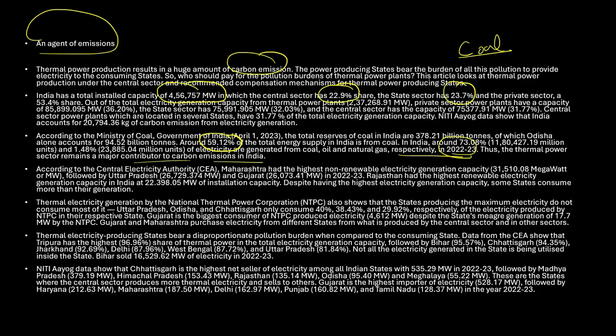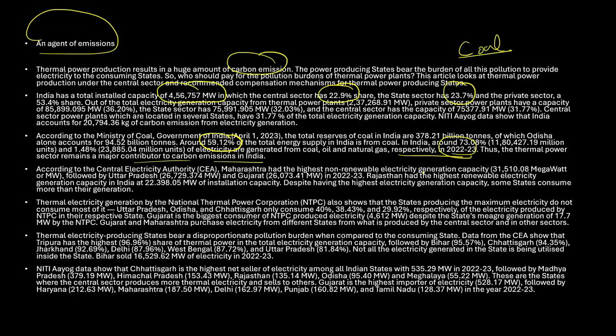Now, we also have to understand, according to the Central Electricity Authority, Maharashtra has the highest non-renewable electricity capacity. So how much can it generate? That is 31,510.08 megawatts, followed by Uttar Pradesh, followed by Gujarat. In 2022-2023, Rajasthan has the highest renewable energy electricity generation capacity in India for installation capacity.